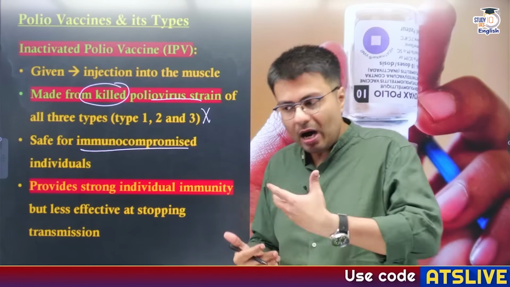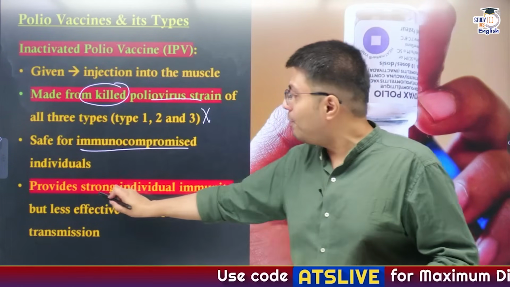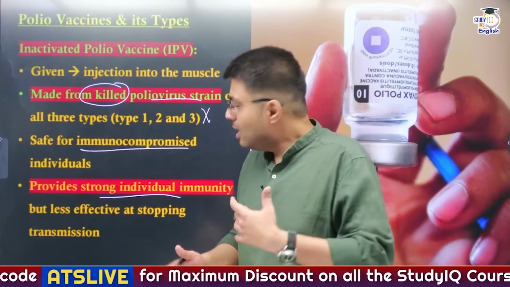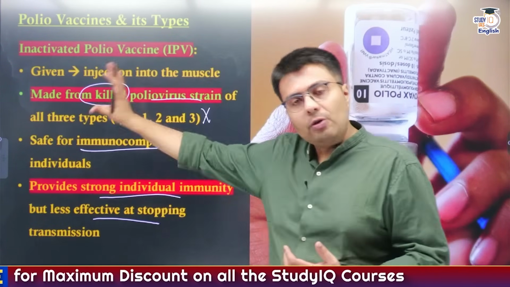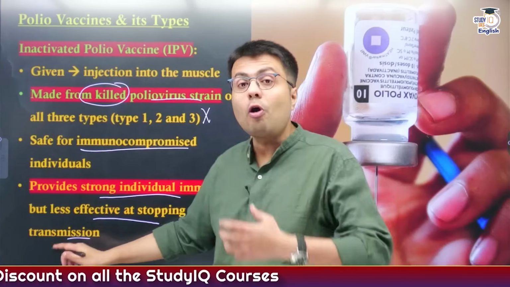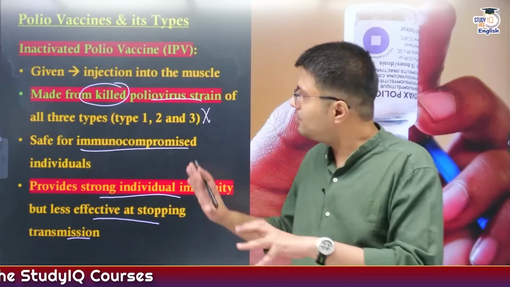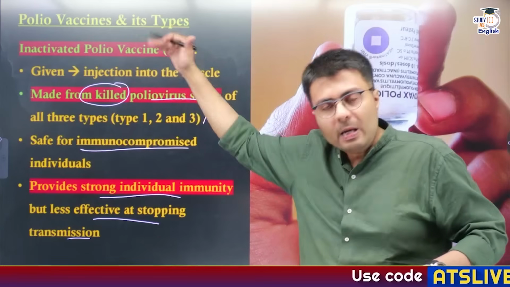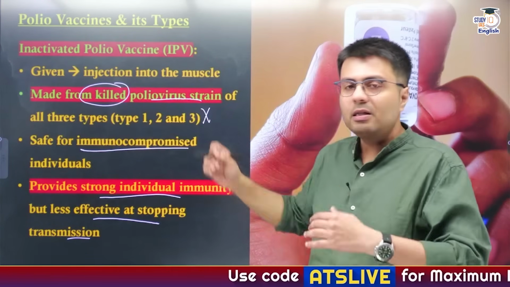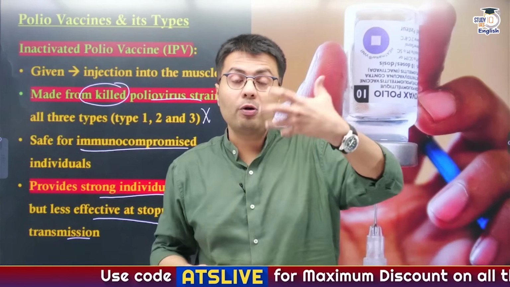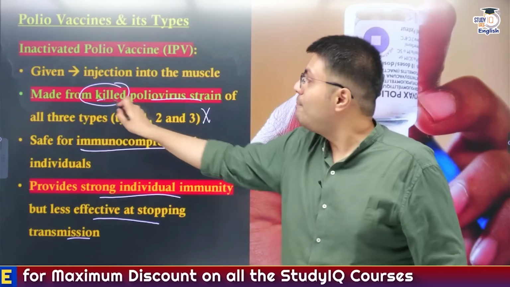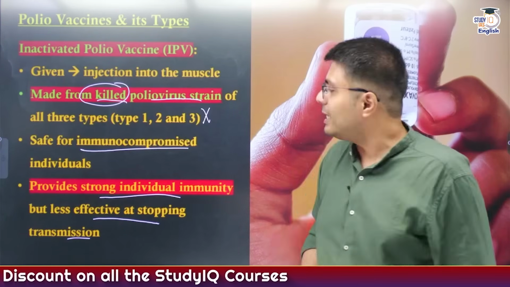Now another aspect of these vaccines is that they provide very strong individual immunity, but when it comes to stopping transmission, they are not as effective as the oral poliovirus vaccine. So these are the challenges associated with it. But why is the government going with the inactivated poliovirus vaccine? Because the probability of vaccine-derived poliovirus happening with this kind of vaccine is nil, because it is made from a killed poliovirus strain, right?